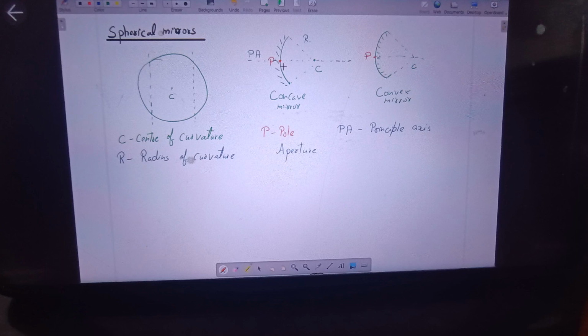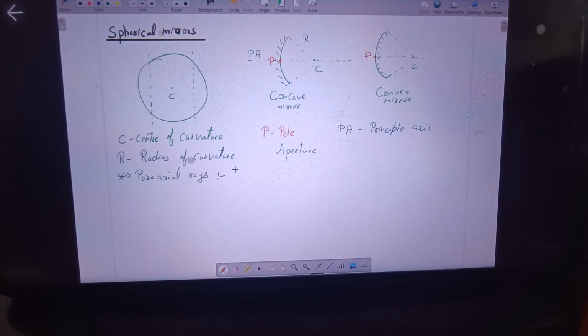Okay, ma'am. So if you have to calculate the aperture, what will you calculate? No, they will never ask you to calculate aperture. Aperture is just a concept to understand. Okay, ma'am. Thank you. Aperture is basically the reflecting surface of the mirror. Or we also say that it is the diameter of the mirror. When we refer to the aperture in general terms, it means the surface which is available for the reflection of light. Is this clear now? Now, you should write down that in this chapter we'll be dealing with paraxial rays. What are these rays? I am telling you.